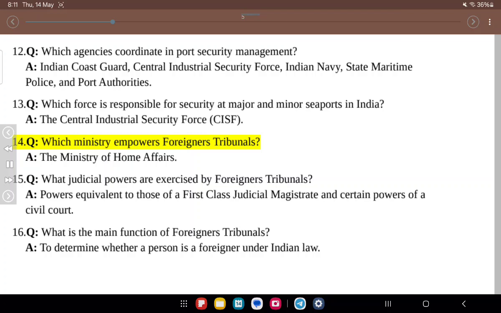14. Q. Which ministry empowers foreigners' tribunals? A. The Ministry of Home Affairs. 15. Q. What judicial powers are exercised by foreigners' tribunals? A. Powers equivalent to those of a first-class judicial magistrate and certain powers of a civil court. 16. Q. What is the main function of foreigners' tribunals? A. To determine whether a person is a foreigner under Indian law.